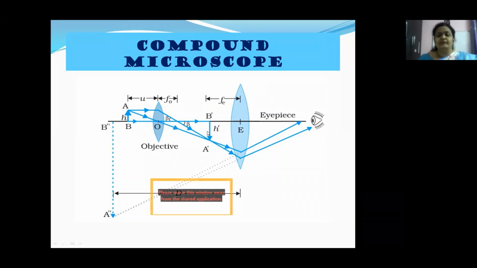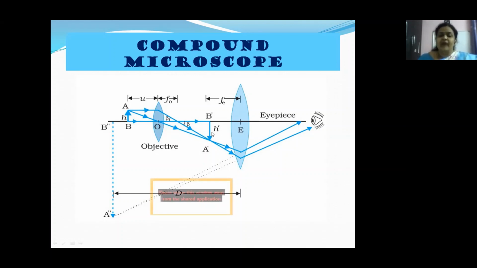Okay, children, the image formed due to the objective acts as the object to the eyepiece, and this is falling within the focus of the eyepiece.